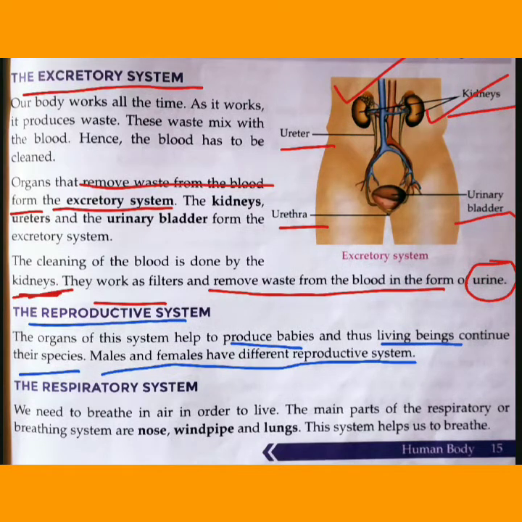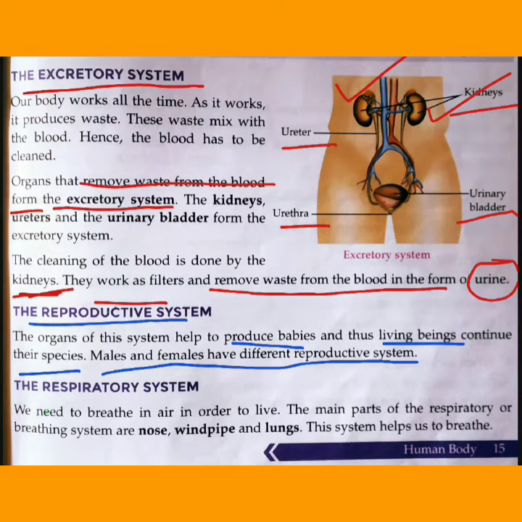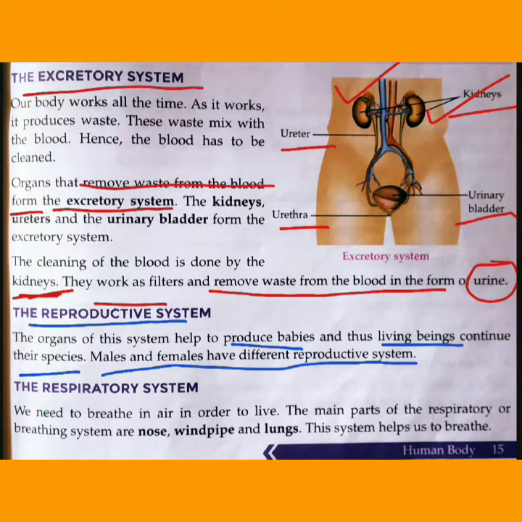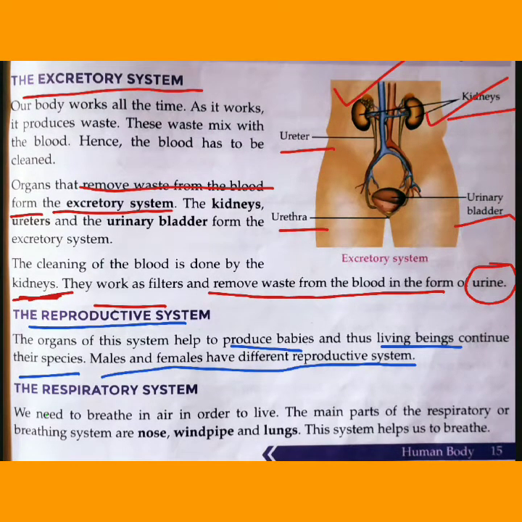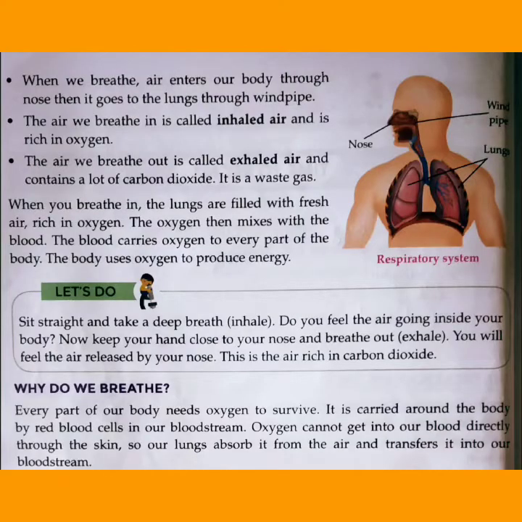The next one is the respiratory system. As we know, in order to survive, we need to breathe in air. So which gas do we inhale? It's oxygen, and we exhale or remove carbon dioxide. This is done by the respiratory or breathing system. Which organs are involved in this system? They are the nose, windpipe and lungs. You can see the parts in this diagram: the nose, here is the windpipe, and these are the lungs.